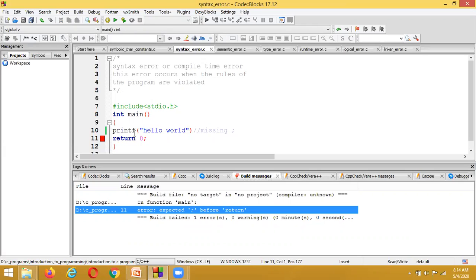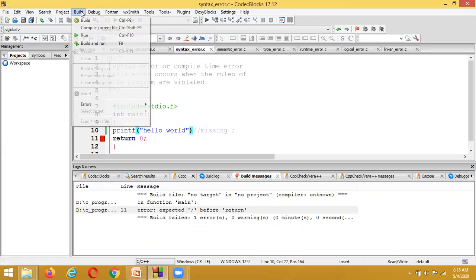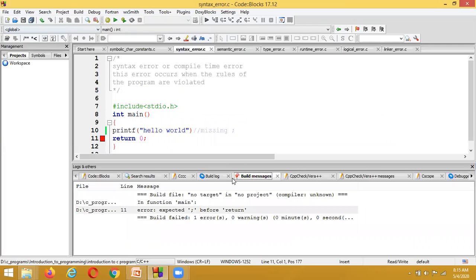This type of error we call a syntax error. If you do not write the program in the proper syntactical manner, then while compiling the program it throws an error. Such syntactical errors are identified at compile time, so we call it a syntax error, a compile time error.